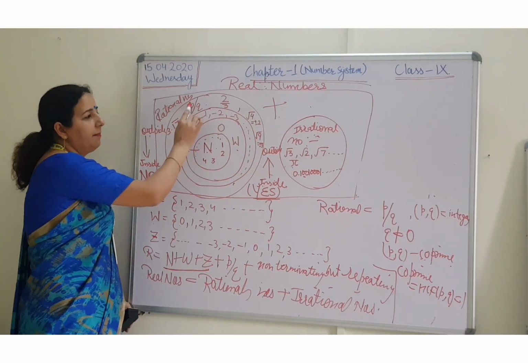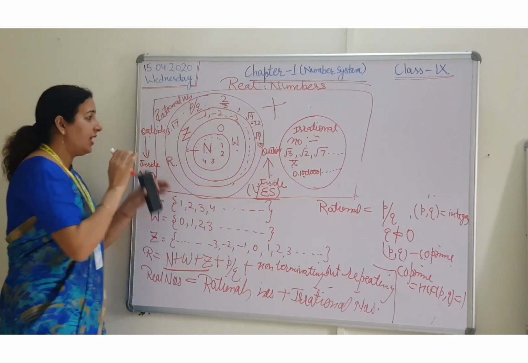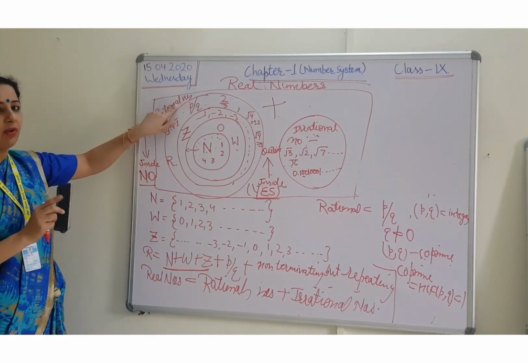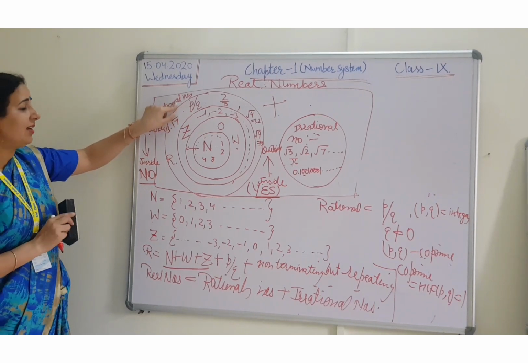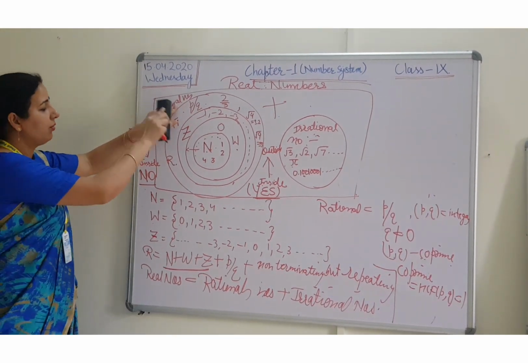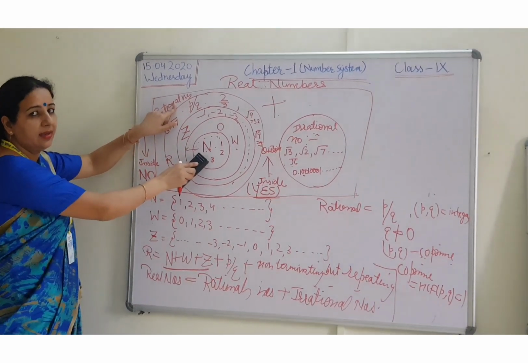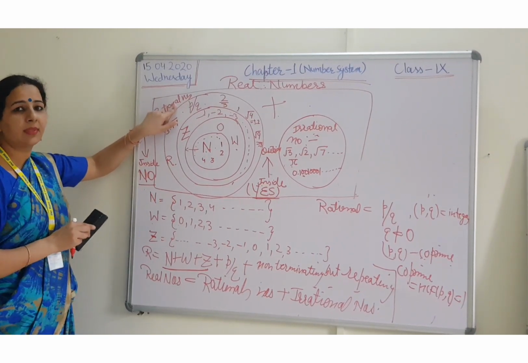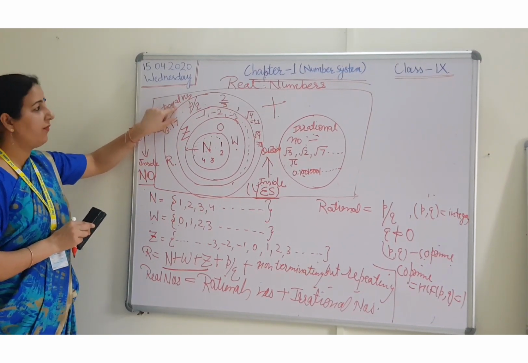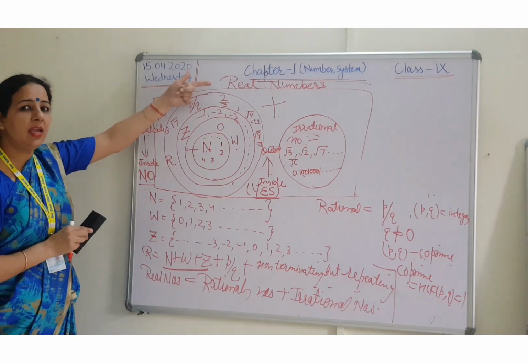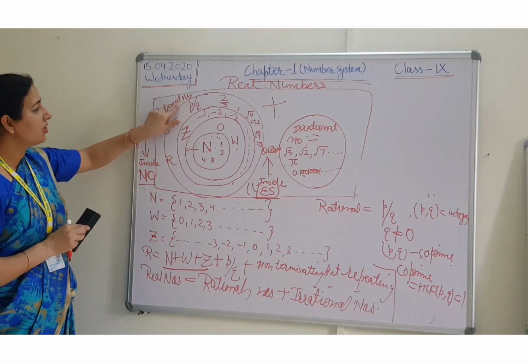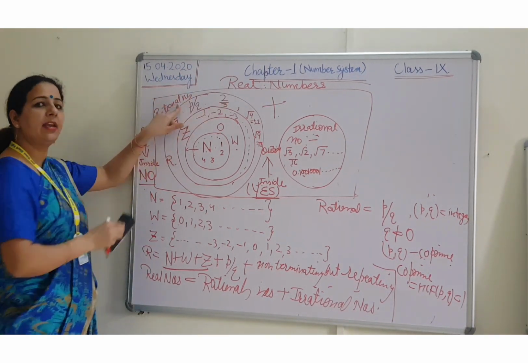Every natural number. Now, see, my question has started from here. Now let me see where I want to go. If I want to go inside, then it will be no. If I want to go outside, then it will be yes. So, every rational number is a real number? Yes.